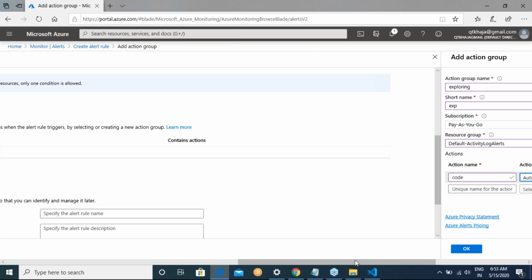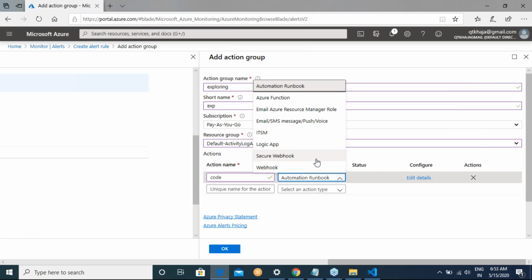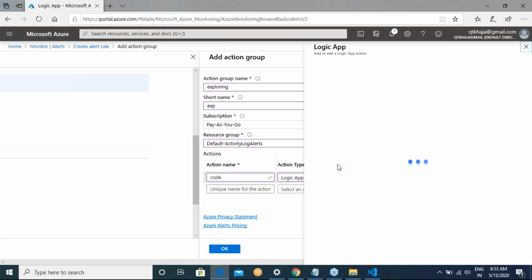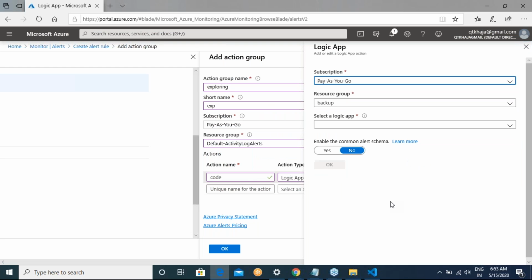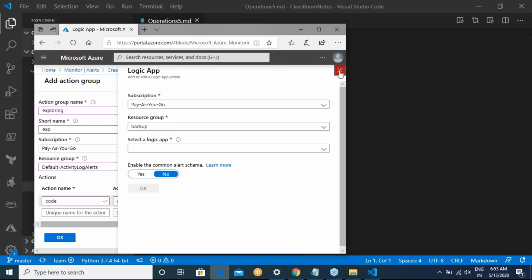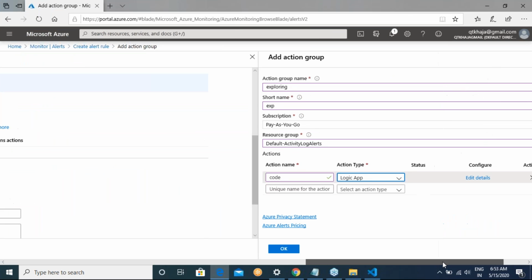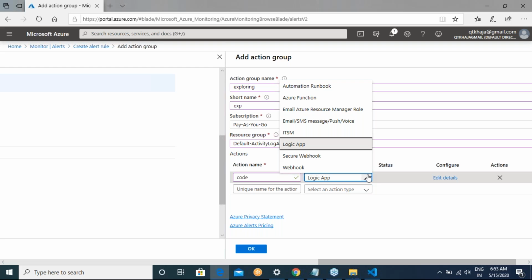The third thing which you would generally do is the logic app. This logic app is also something which you learn when we learn development activities, but you can trigger the logic app. And let us assume that you don't want to do all of this. Your company already has some application which is running on the web, and you have to trigger that. In that case, are you seeing these webhooks?